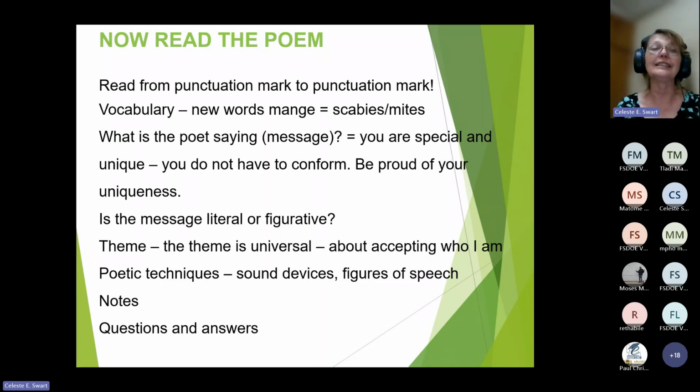The theme here is universal. That means it's for everyone. A universal theme means it's a theme that's for everyone. It's about you accepting who you are. So it's about accepting who I am. Poetic techniques used, it's the same as when we look at figurative language. We have sound devices, figures of speech, and something that's really cute that we have as well is something called poetic license. I'm sure you all know what that is.